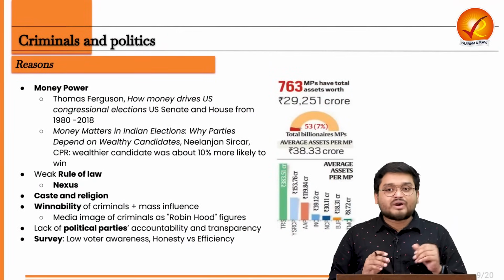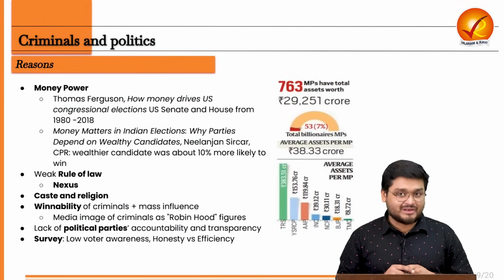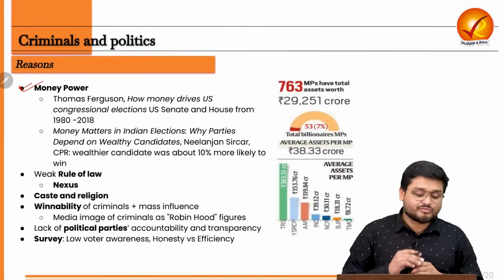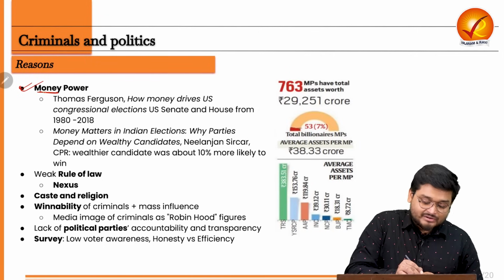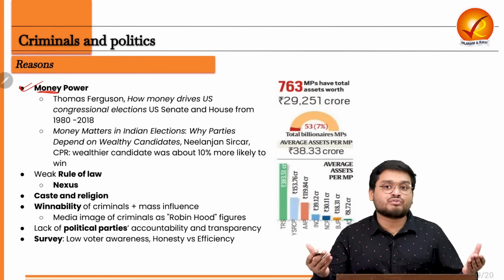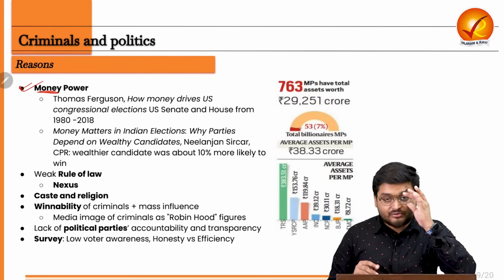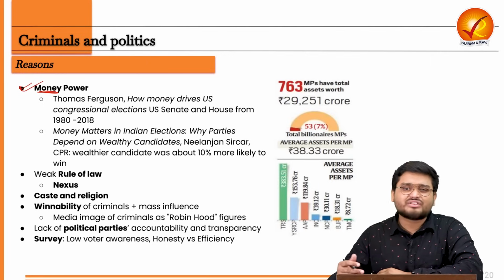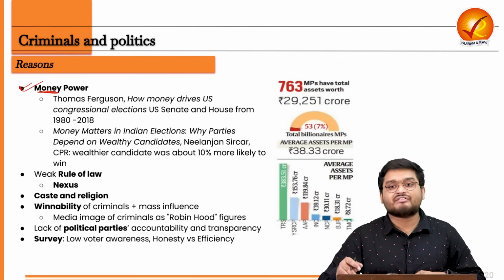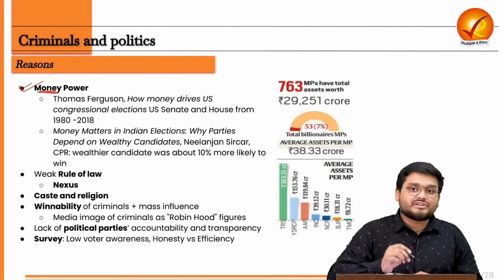Now, let us look at the reasons why this takes place. See, the first is money power. We can understand that money makes elections very easy for some candidates, because it becomes very easy for them to influence voters using, say, free liquor and various other things. There have also been various studies.